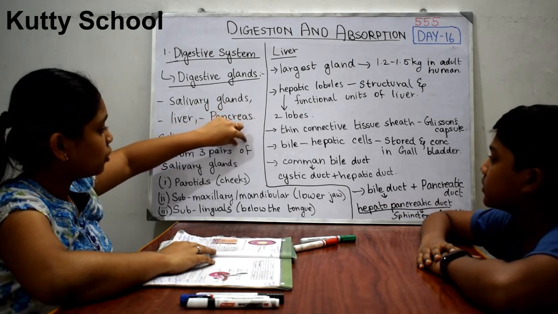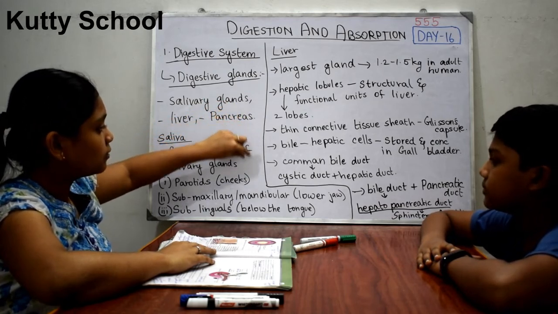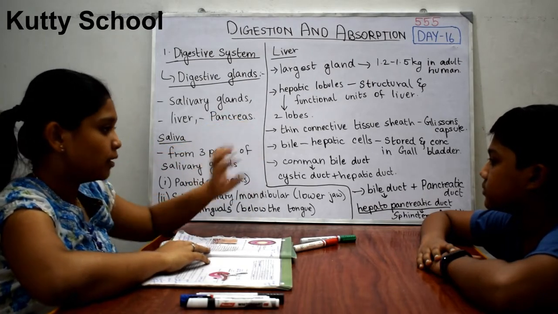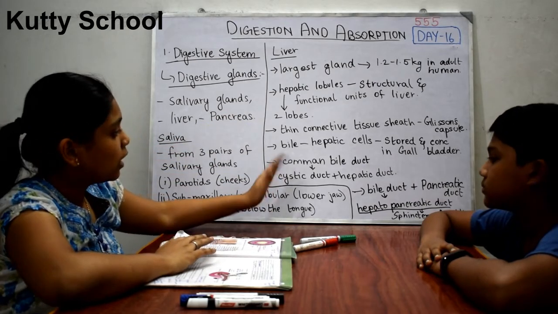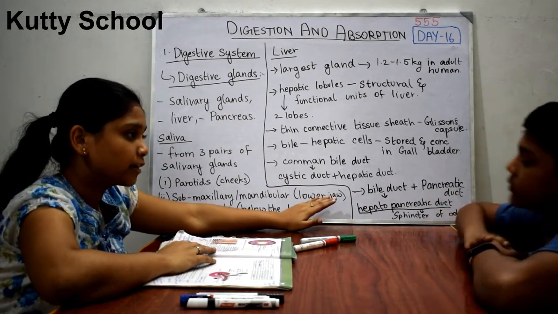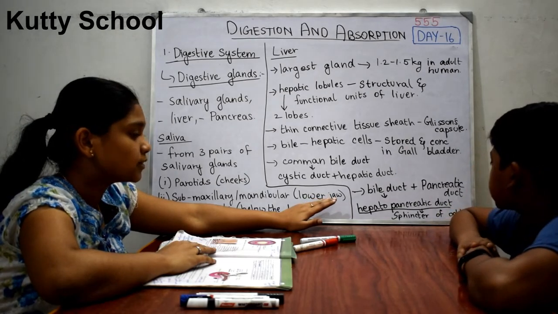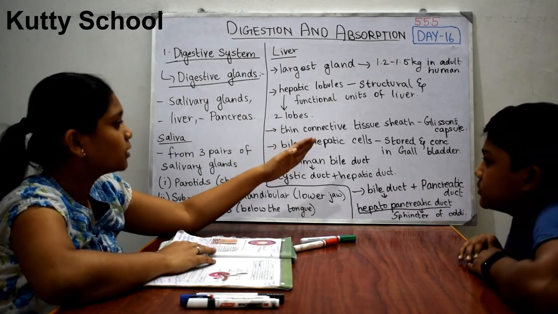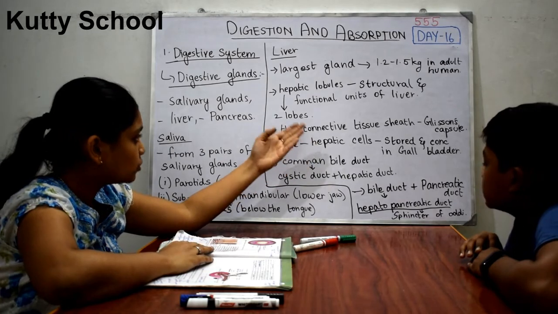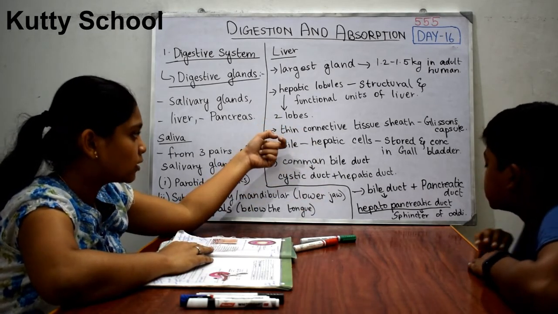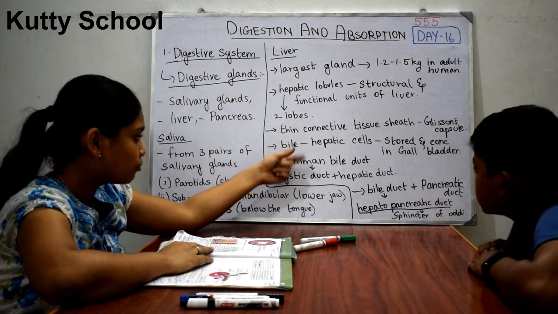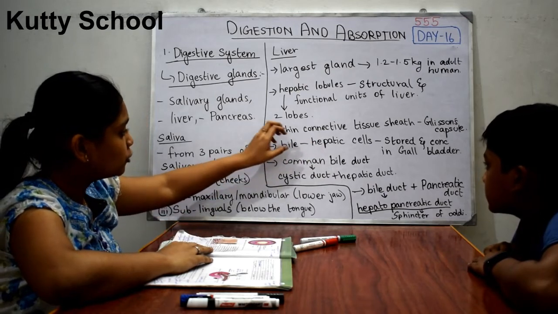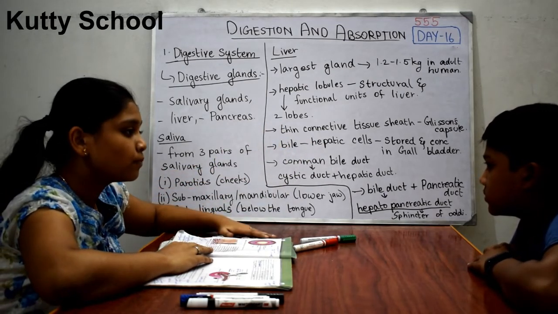Okay. So they join together and release their secretions. After the bile duct, there is the pancreatic duct. The pancreatic duct is coming from the pancreas. The pancreas is present on the right side of the duodenum. So that duct comes in. The common bile duct itself consists of two ducts. That common bile duct and this pancreatic duct join and release their secretions into the duodenum.